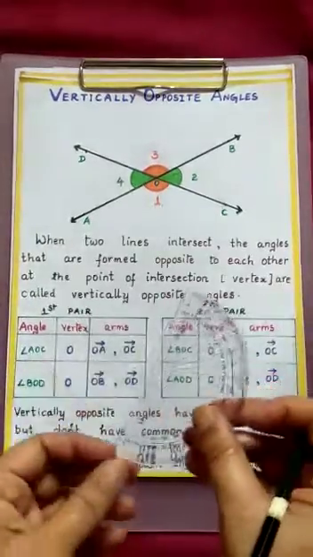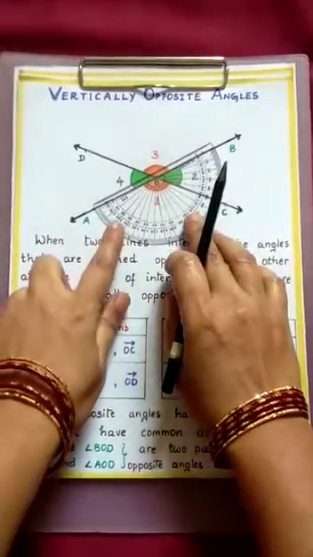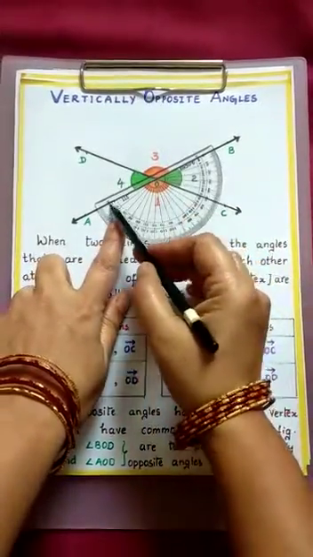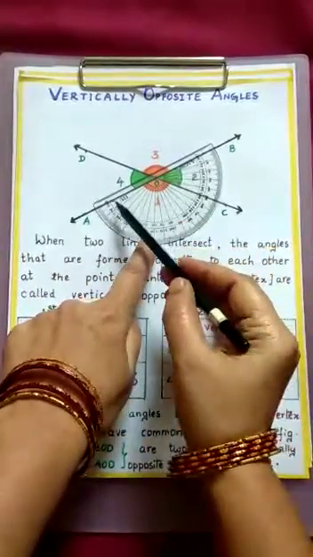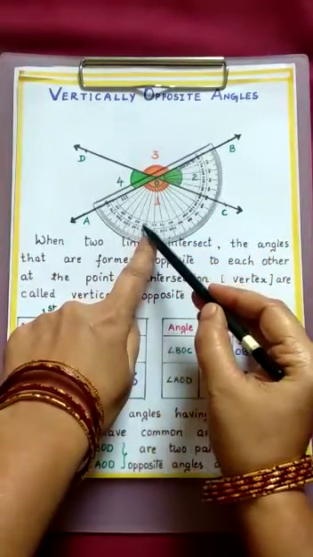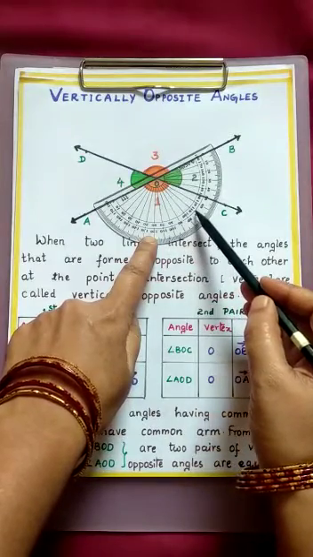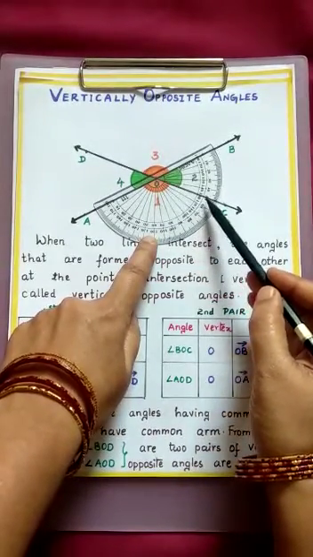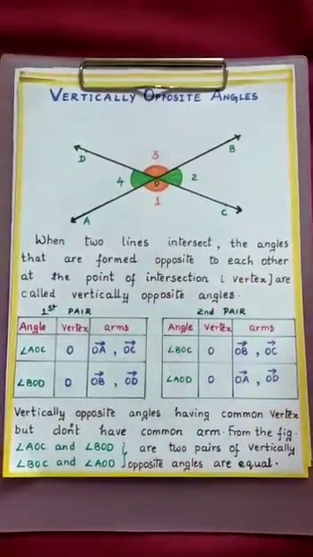Let us measure first angle 1. The baseline and the ray should coincide like this. Now you see here 0, 10, 20, 30, 40, 50, 60, 70, 80, 90, 100, 110, 120, 130. So we got angle 1 as 130.